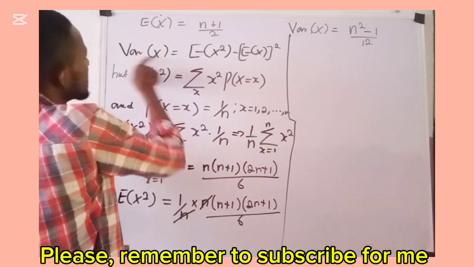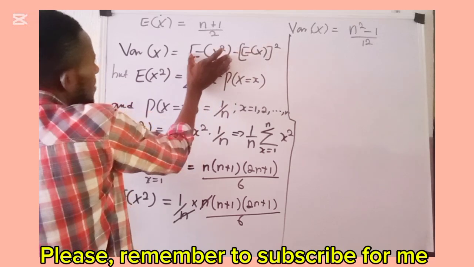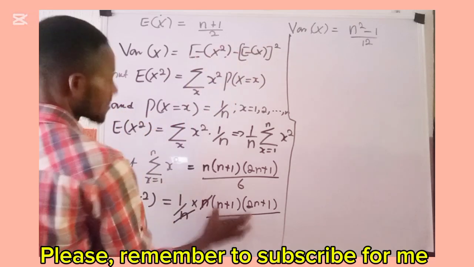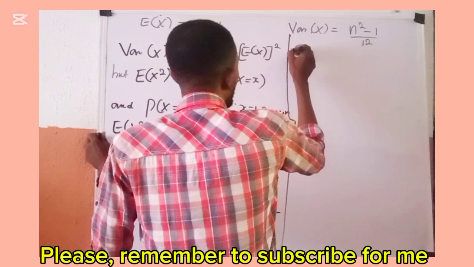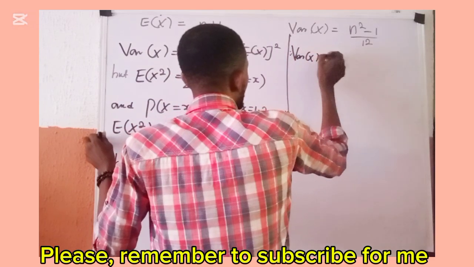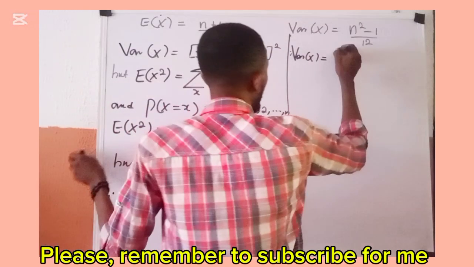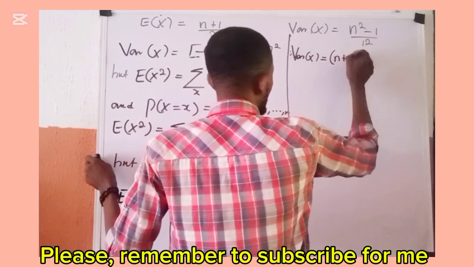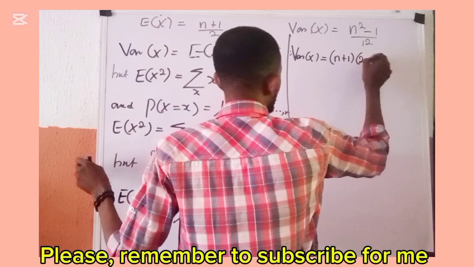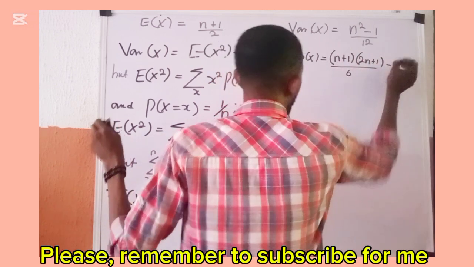Now, our variance, var of x, is given by this minus this. And we have shown that the whole of this one is given as this. So I will now say, therefore, my var of x equals, the whole of this has become this. So what I have here becomes n plus 1 into 2n plus 1 all over 6 minus.